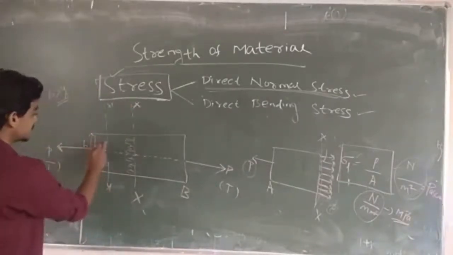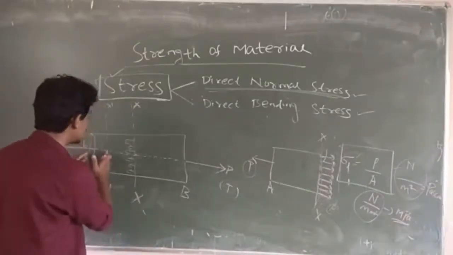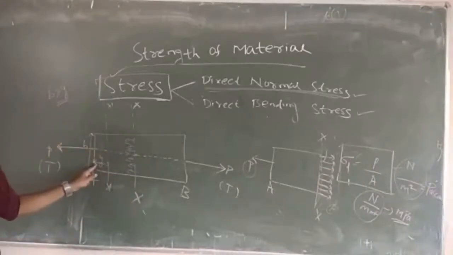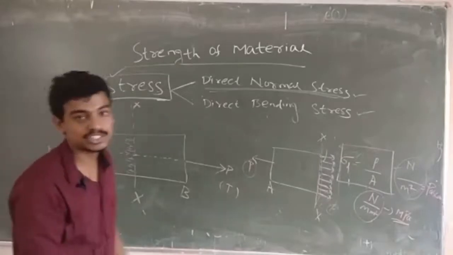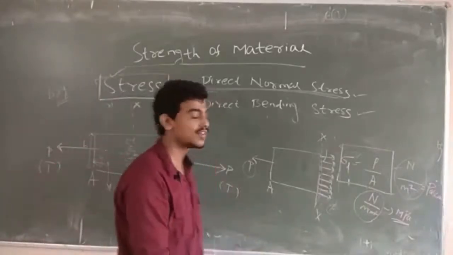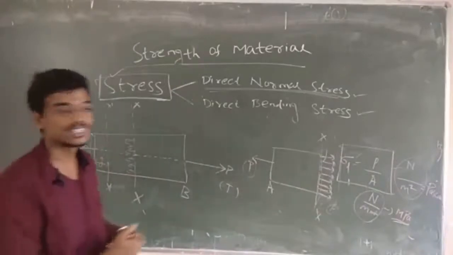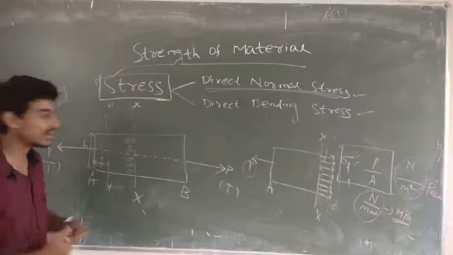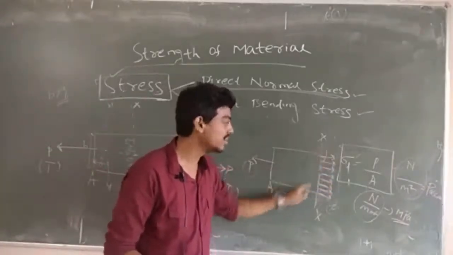That is why in most cases we take the section far away from that end. If it is closer, then the stress distribution will be non-uniform, and you have to take care of that. But in strength of materials, we do not consider this. We generalize the statement that the direct normal stress distribution is normally uniform.